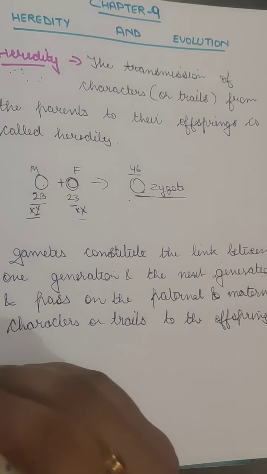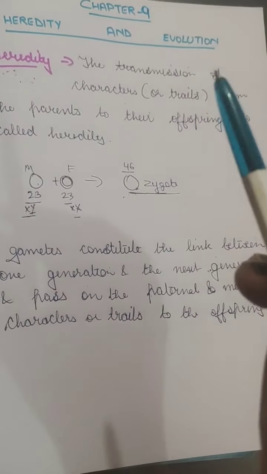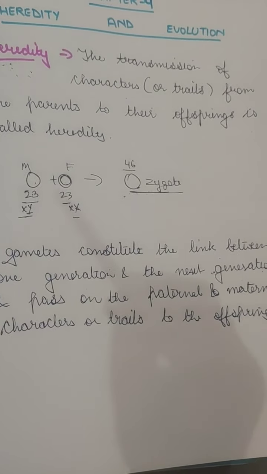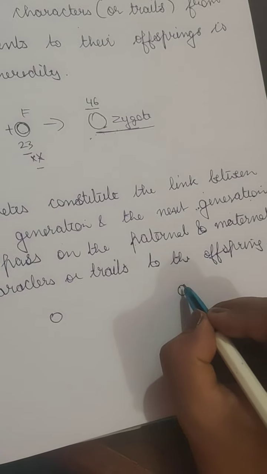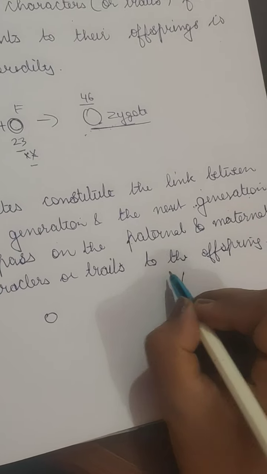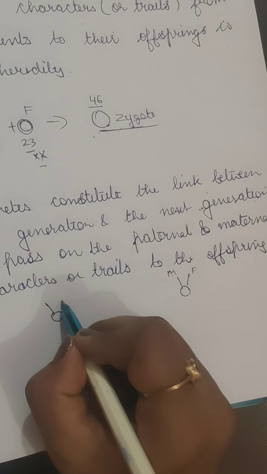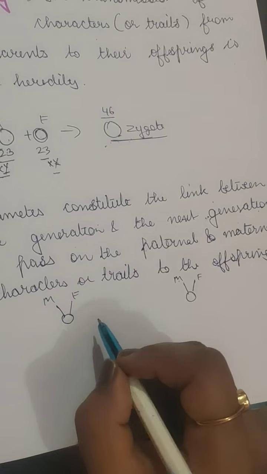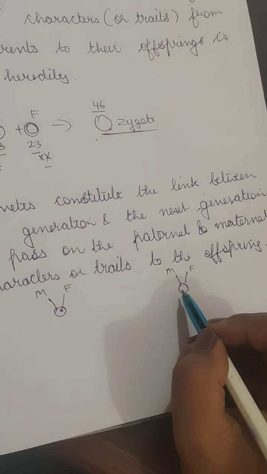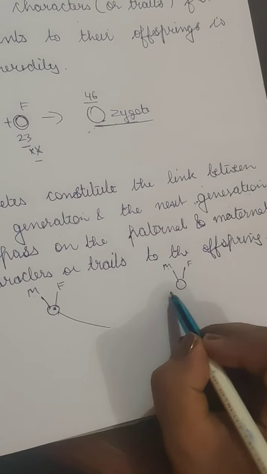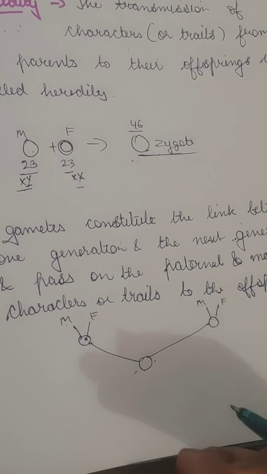From the father to the child. Father is from another family and mother is from another family. So the mother will also have characters, like this is the father and this is the mother. The mother also had two parents, a mother and a father, and this man also has a mother and a father. So he has characters of his mother and his father, and she has characters of her mother and her father. Again they have a new child which has characters of both. So it is carried from one generation to the next generation.